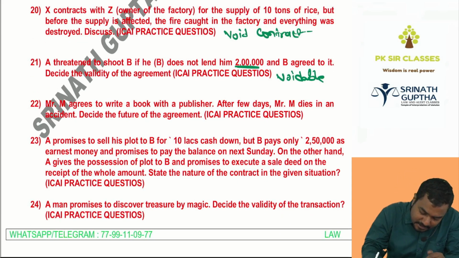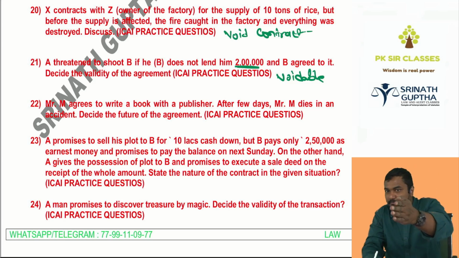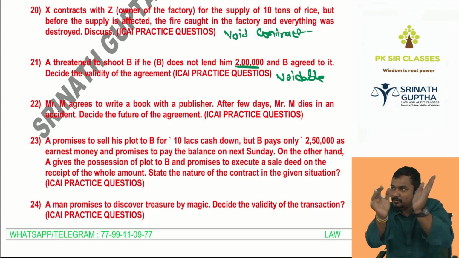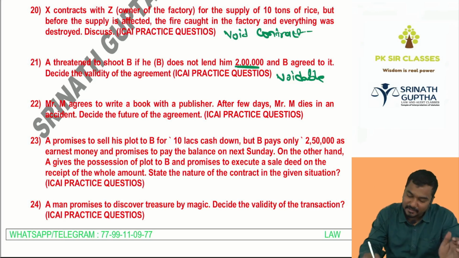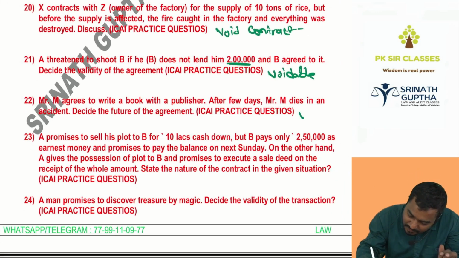Next, Mr. M agrees to write a book with the publisher. After a few days, M dies in an accident. Decide the future of the agreement. I enter into an agreement with you to write a book. Subsequently, he died. Void. Void. After entering into contract, one of the parties deceased.